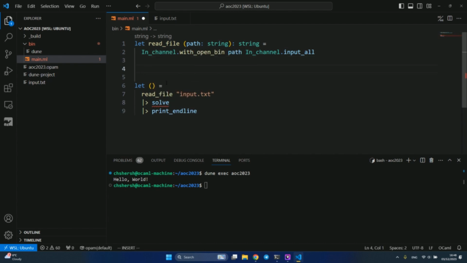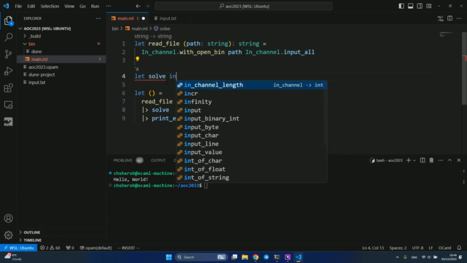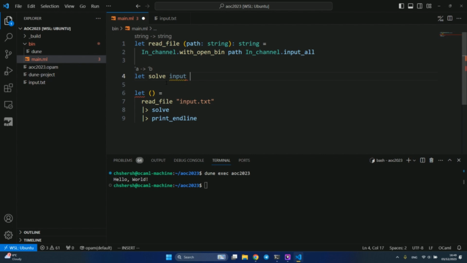Let's try this function solve. It takes input and returns a string. Well, in that case, I'm not going to write the type as a string. Let's just test what we wrote, to make sure we didn't write anything stupid. Maybe I just hallucinated all this language and OCaml doesn't exist. I'm just trying to do stuff really differently. So for now, let's just run input. We didn't process anything. Let's just make sure that we can actually read from a file.